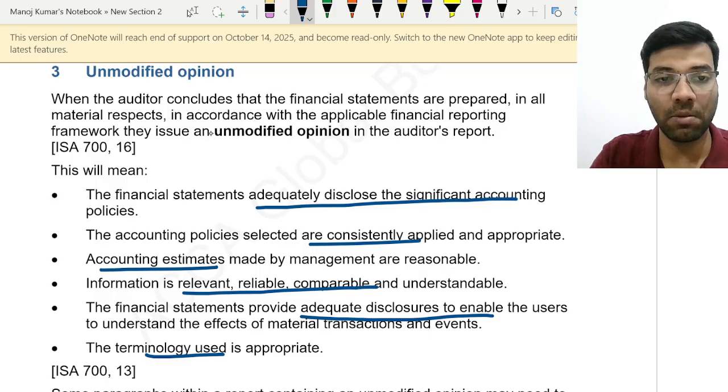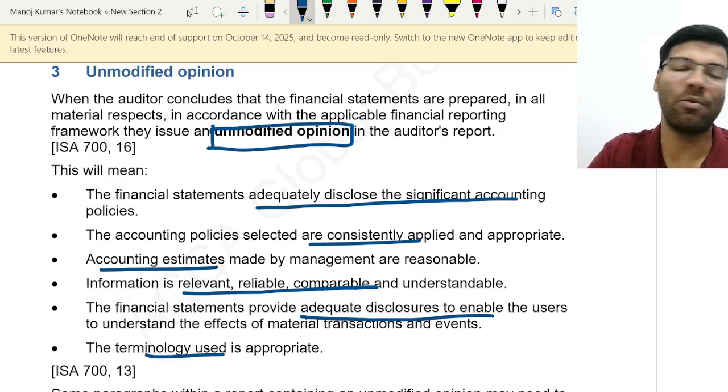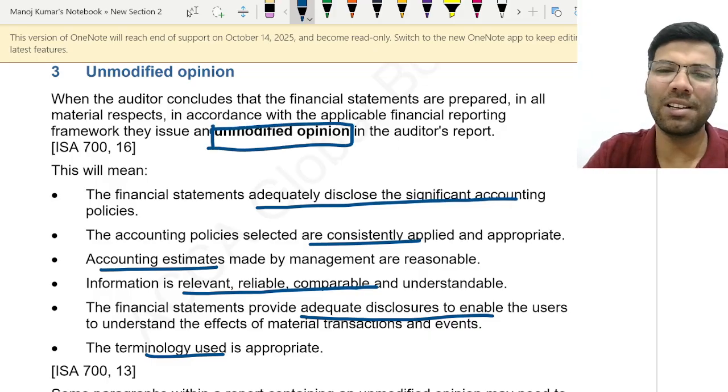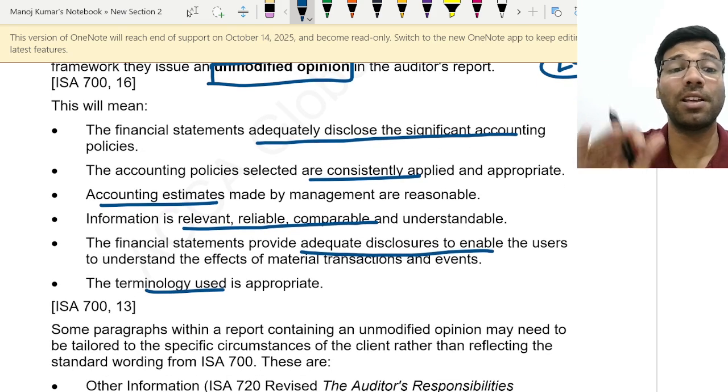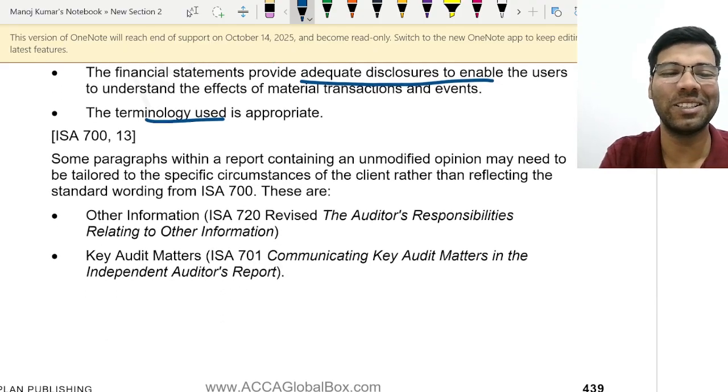If they ask about unmodified, I don't think unmodified would be asked. It is very less important. Why? Because the primary concentration will be on the modified reports.